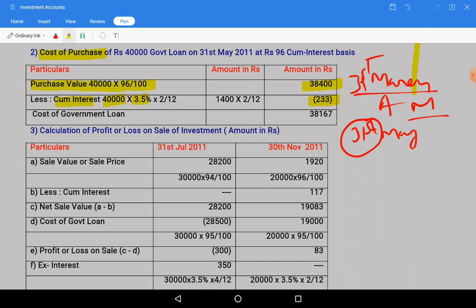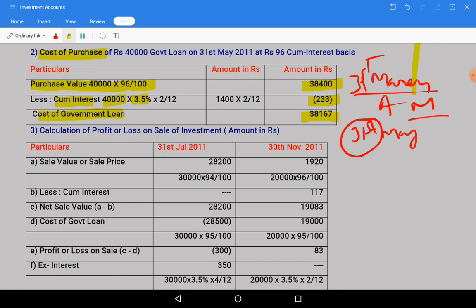From the purchase value, if you deduct the cum interest, then the cost of the government loan will be 38,167. This we need to write in the investment account.